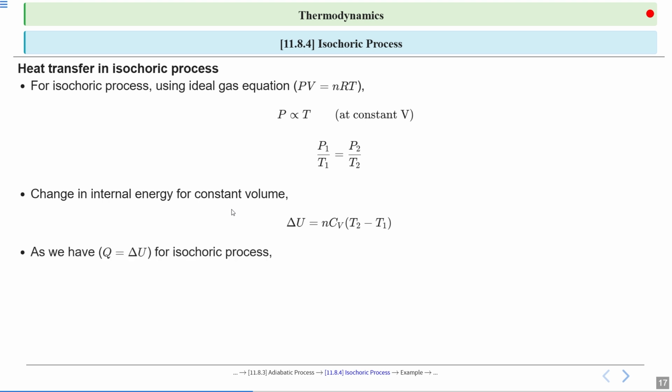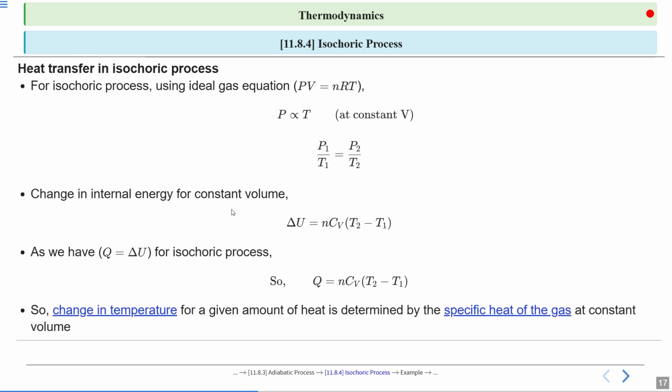As we have Q equal to delta U for an isochoric process, yes or no? So Q equal to nCV(T2 minus T1). The change in temperature for a given amount of heat is determined by the specific heat of the gas at constant volume.